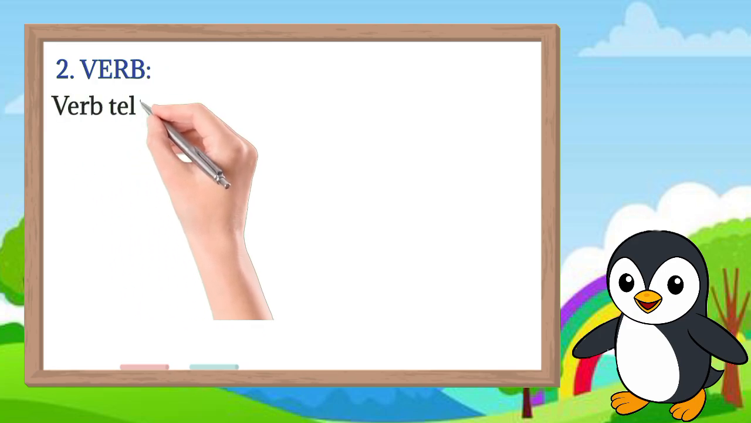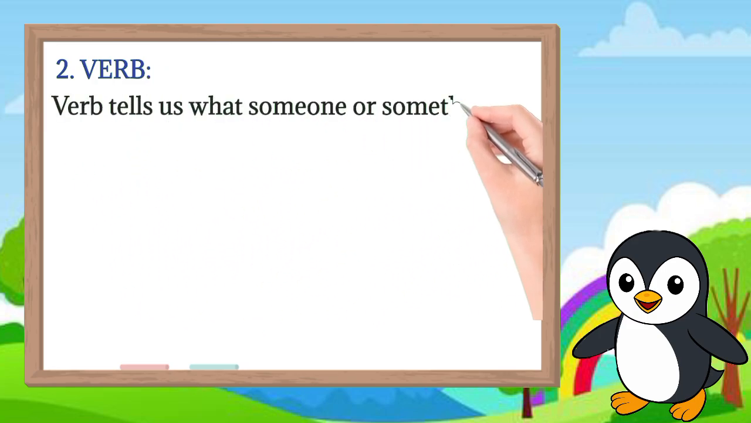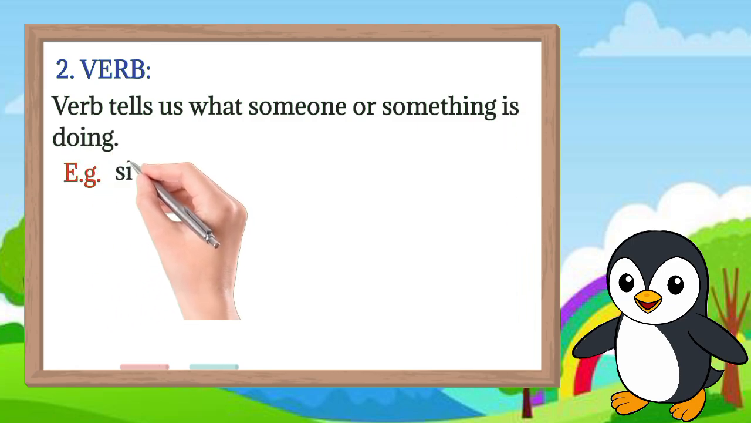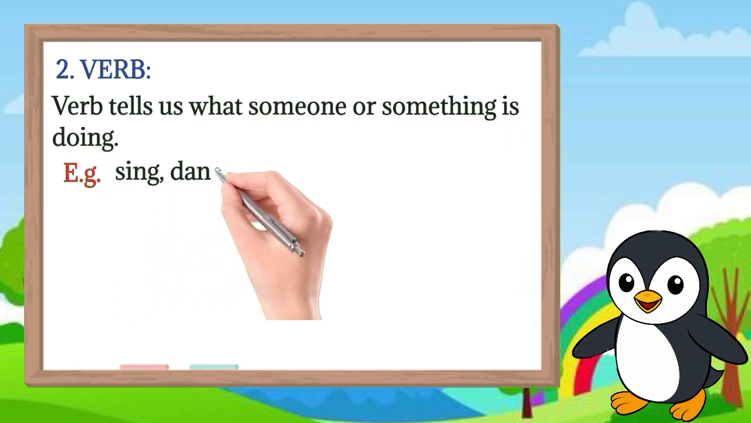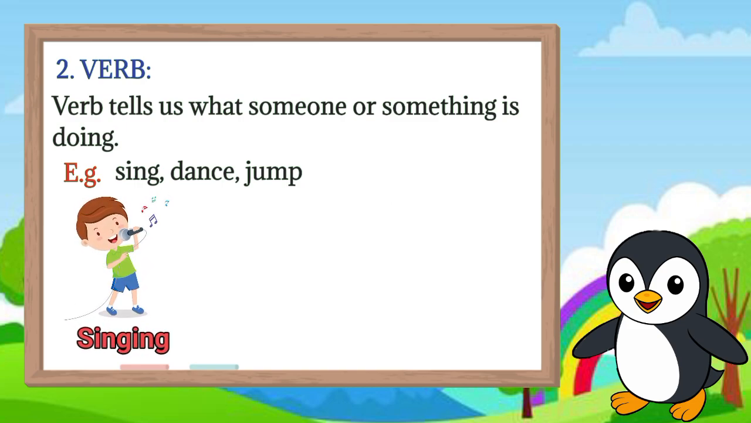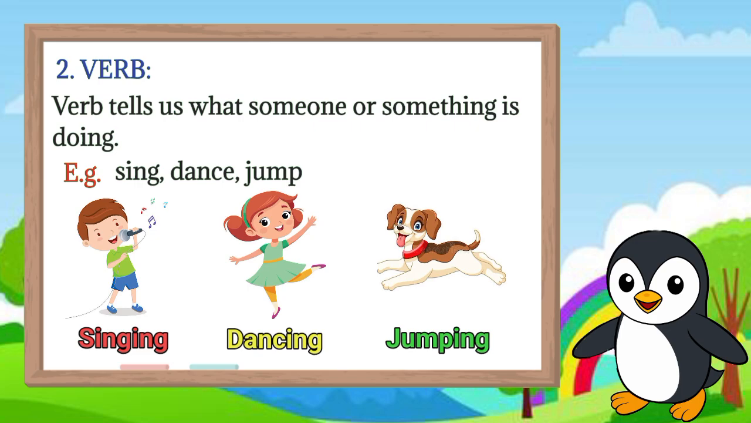Verb. Verb tells us what someone or something is doing. Example: sing, dance, jump. Verb is an action word. It describes what someone or something is doing. Example: he is singing, she is dancing, the dog is jumping.